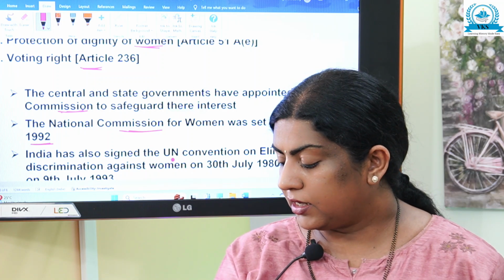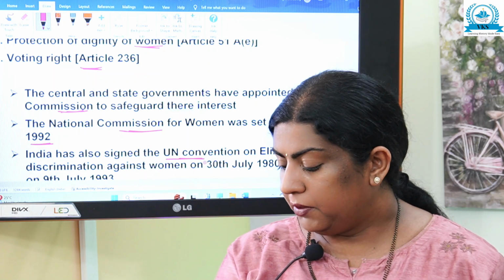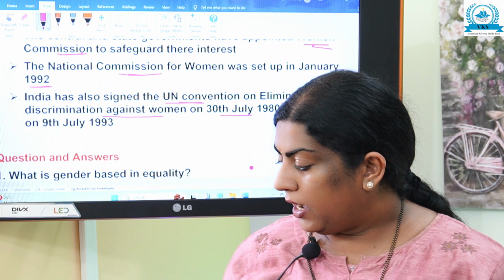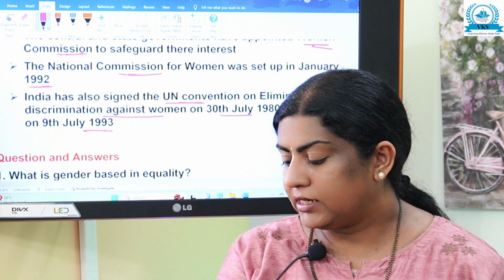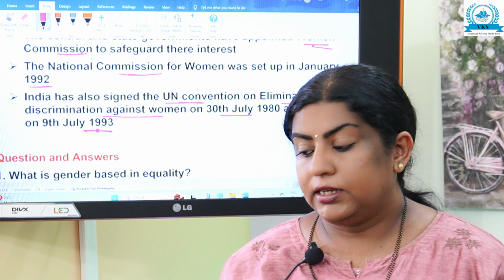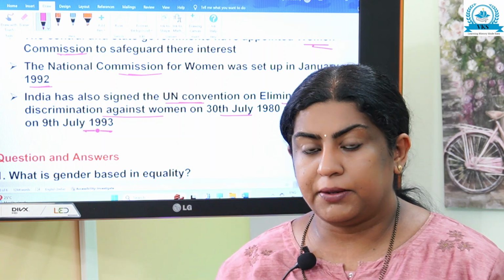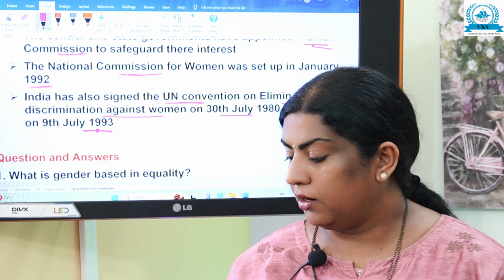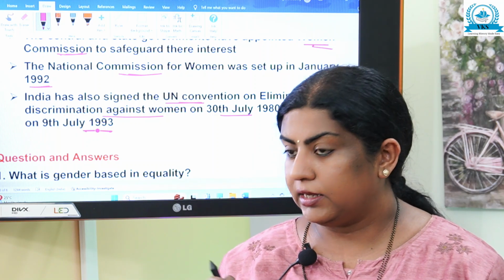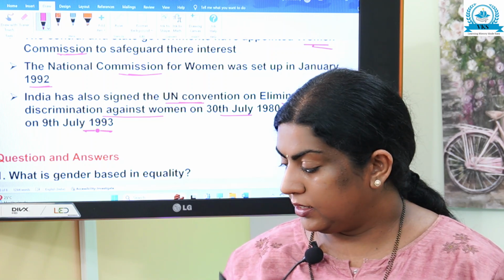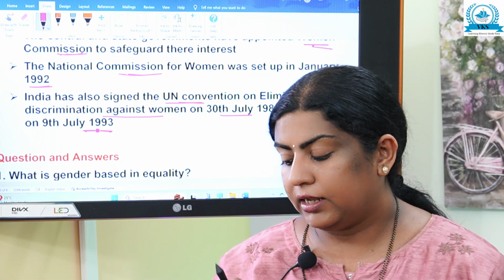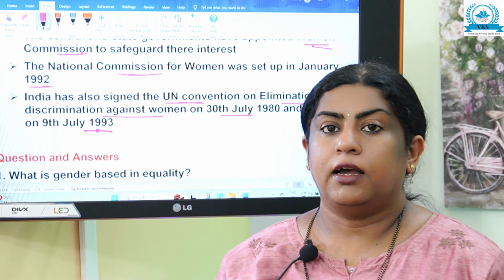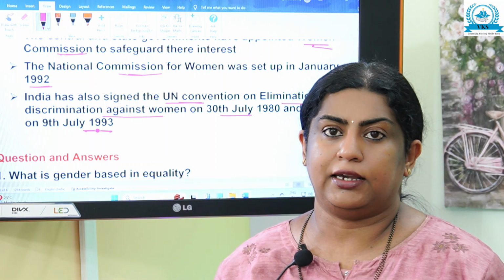India has also signed the UN Convention on the Elimination of Discrimination Against Women on 30th July 1980 and ratified it on 9th July 1993. So, these are the remedial measures taken against gender-based inequality.